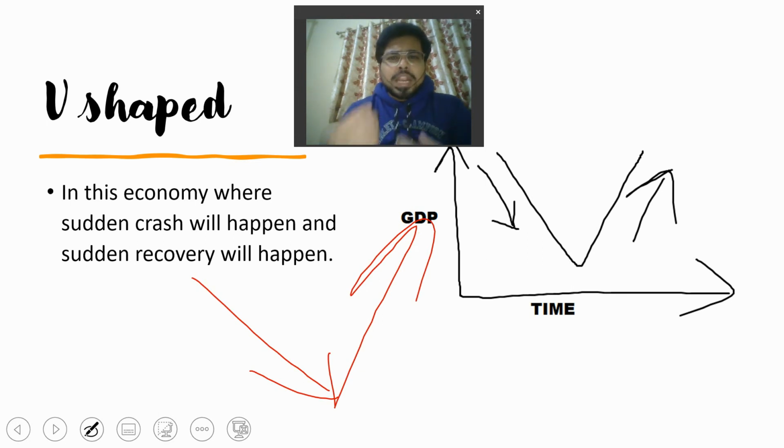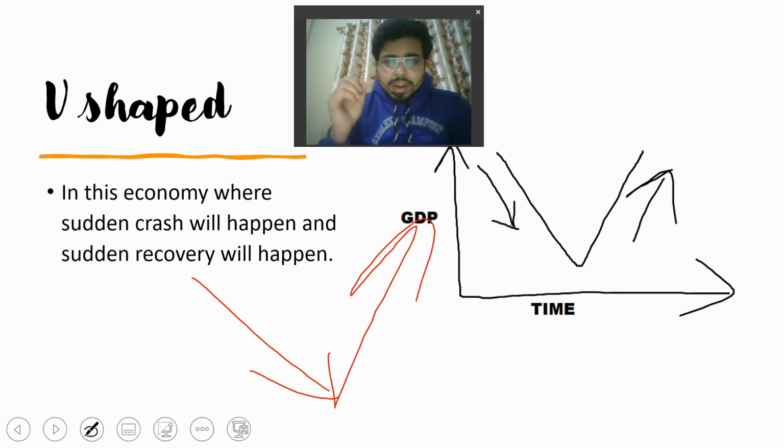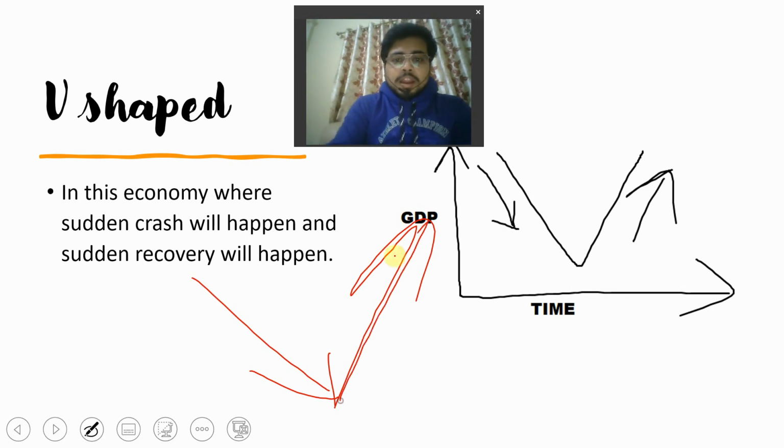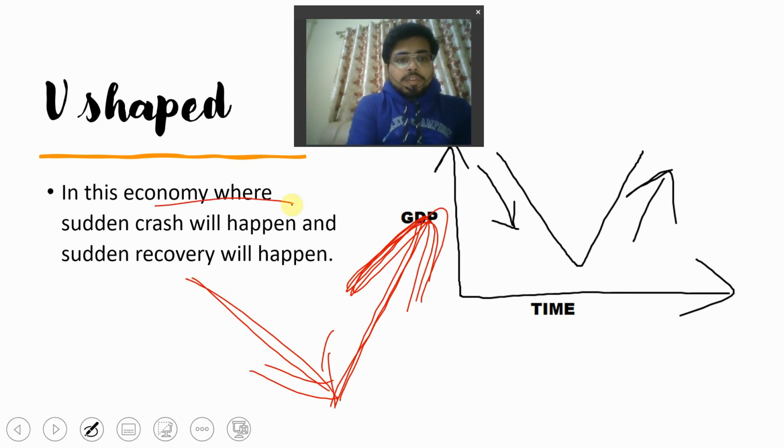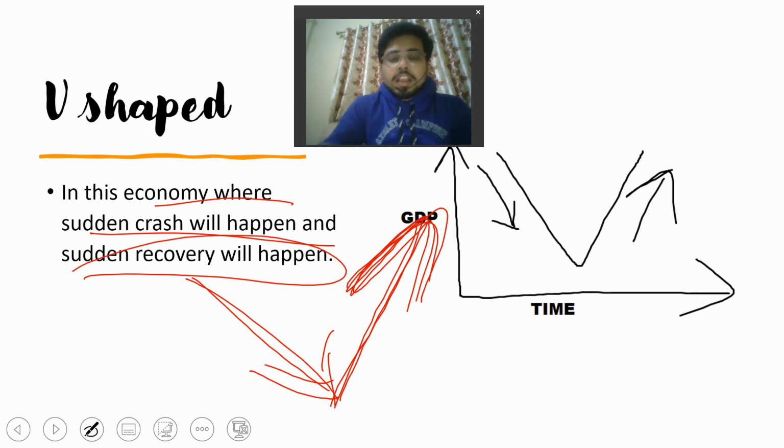Let us suppose a particular policy of the government has been imposed and that policy suddenly hit the market, and after a day the government revokes that policy, then your market will again revive, hit back, and come back to the normal rate. So it will be like V-shaped recovery. So in this economy where a sudden crash happens, a sudden recovery will happen.